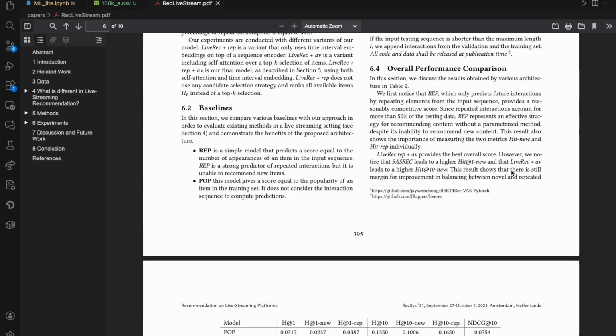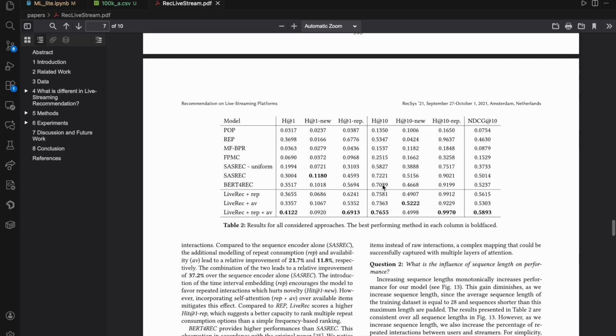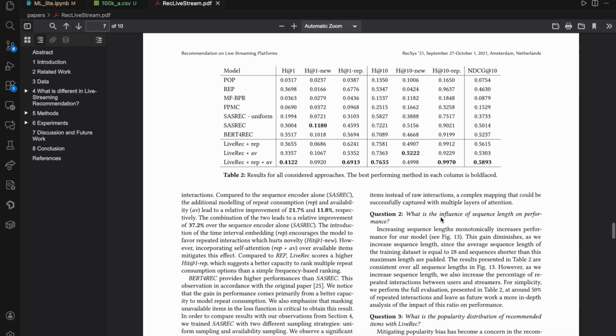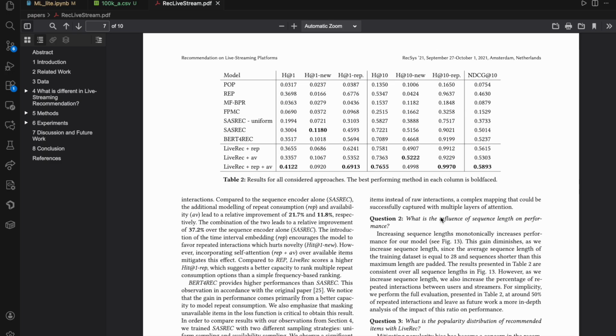Our results match their rep and pop models, but our more advanced models tend to differ quite a bit from their more advanced models from the reported related work, as we can see here. Their optimized LiveRec plus rep and AV completely blew ours out of the water, but it was mainly due to the time to tune and the amount of training data that we used. They used the whole training data of 400 million interactions by users, while we only limited ours to about 4 million user interactions.